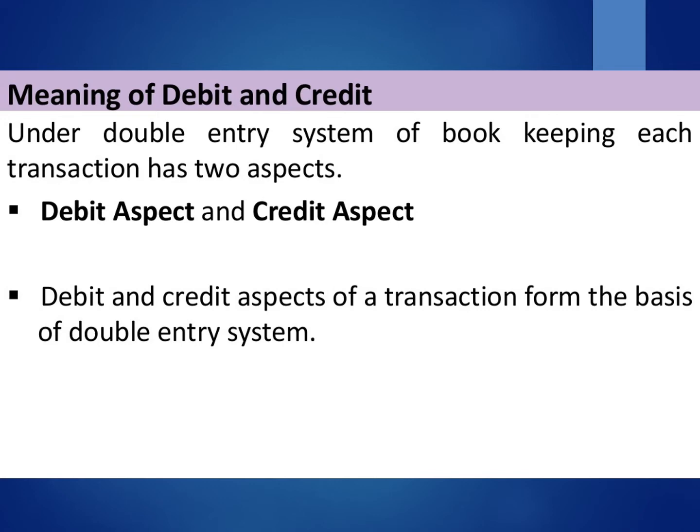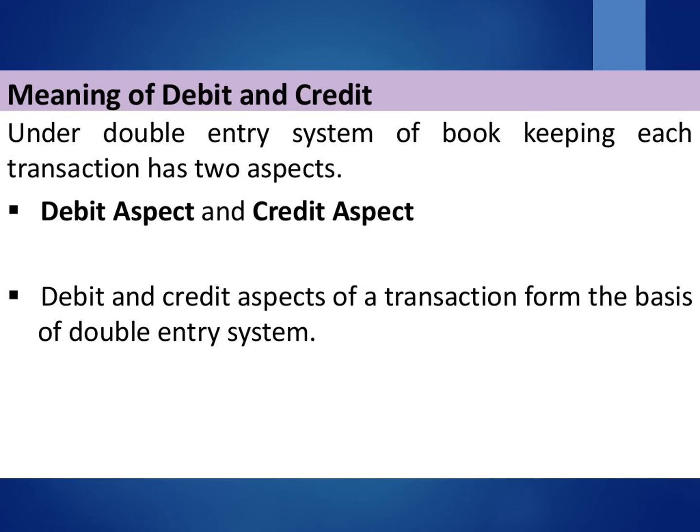According to historians, the mathematician of Italy, Luca Pacioli, is considered as the father of double entry system. The understanding of double entry system is based on the rules of debit and credit. Basically, there are three rules of debit and credit which are discussed in detail subsequently.